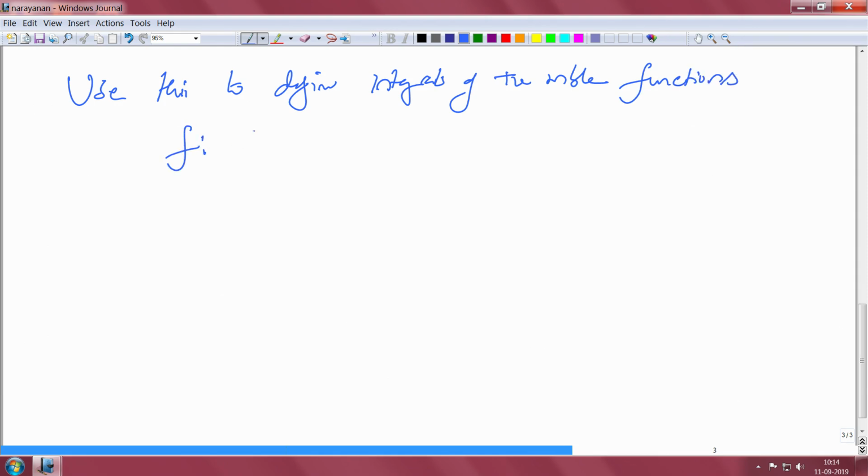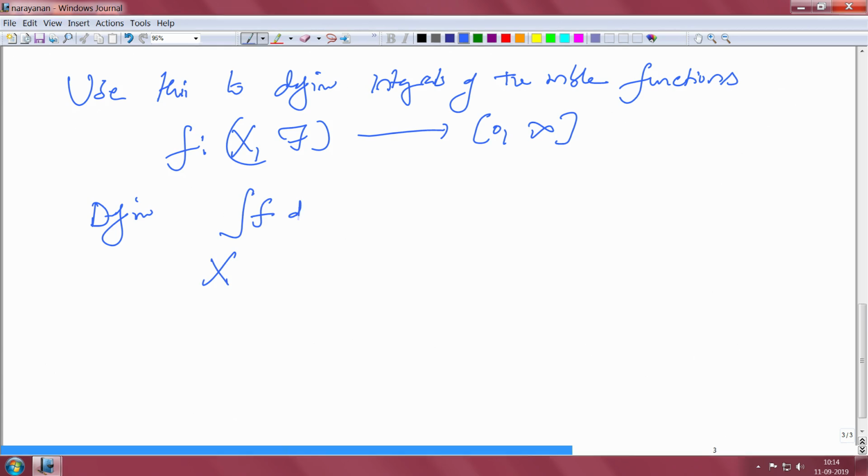You take a measurable function f which takes values in 0 to infinity, and you define the integral of f d mu to be the supremum over all those simple functions less than or equal to f of the integrals of these simple functions.